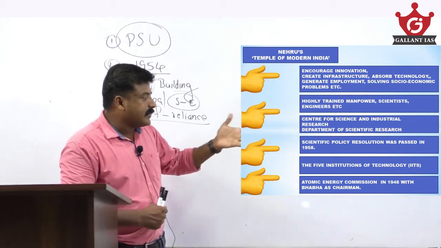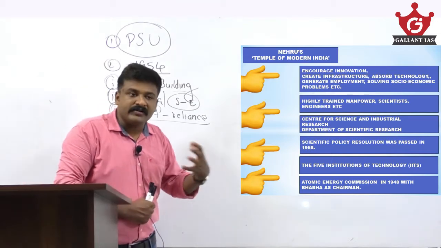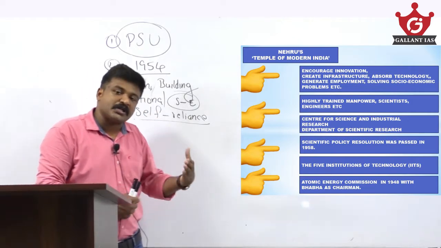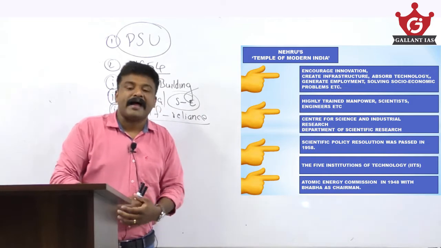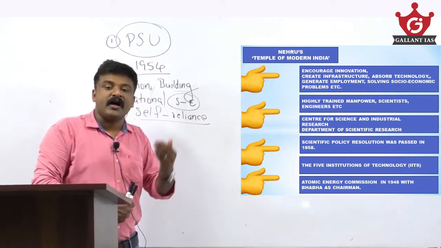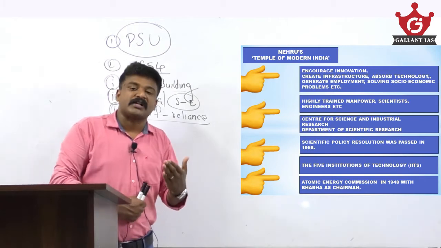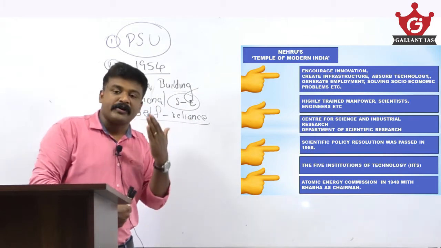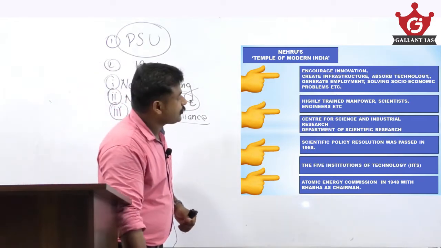Then big dams like Bhakra Nangal and Hirakud were being built. All these, because he treated these irrigation dams, power plants and steel plants as the temples of modern India, and they had been essential for India's socio-economic progressive transformation, for progressive nation building, national integration, and for self-reliance.